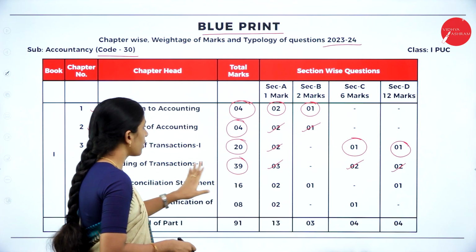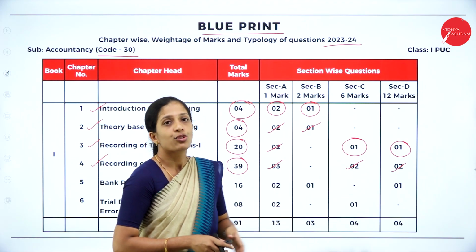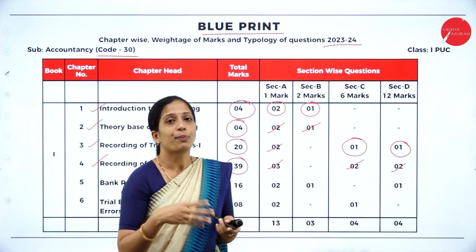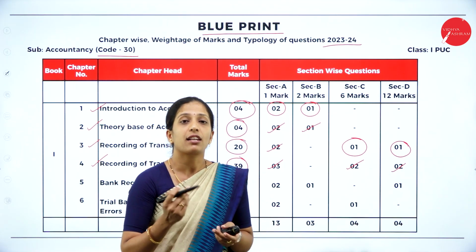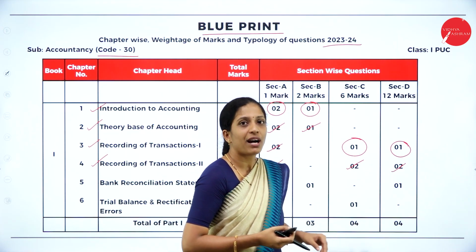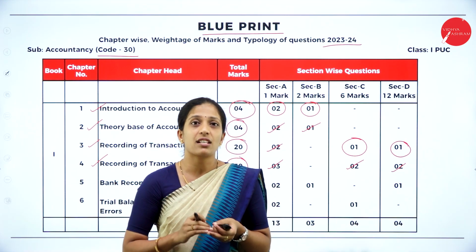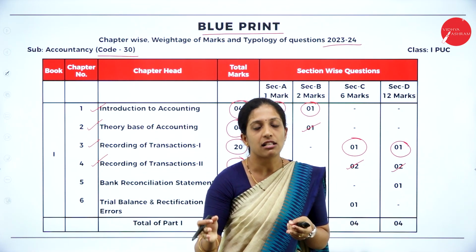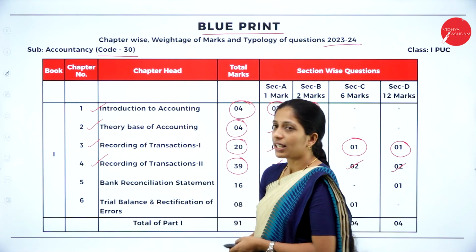Now coming to your Recording of Transactions 2, there are 2 questions which they'll ask for 6 marks. You might get a question to prepare a purchases book, or to prepare a sales book, or to prepare a simple cash book, and you may get 1 problem on petty cash book. Now coming to your 12 marks, 100% you will have a problem on double column cash book. The other one is relevant subsidiary books, where you have to prepare purchase book, purchase return, sales book and sales return, as well as your journal proper. So hope you are clear about it.